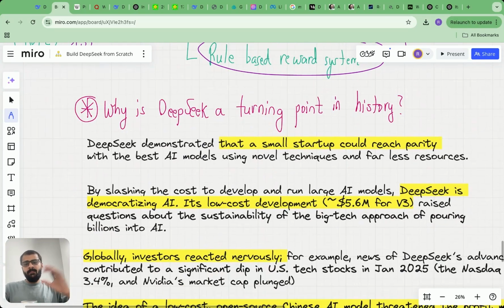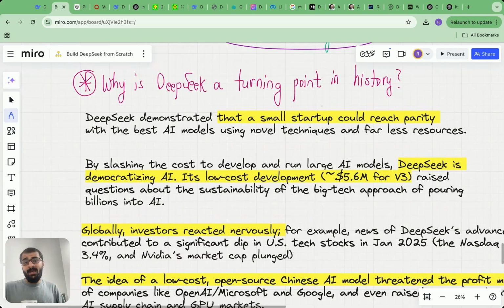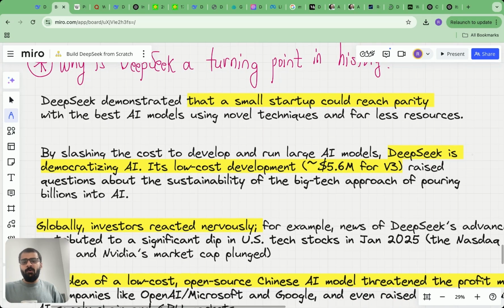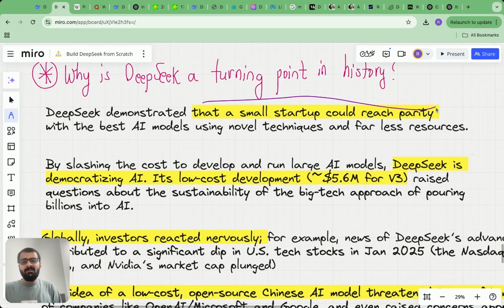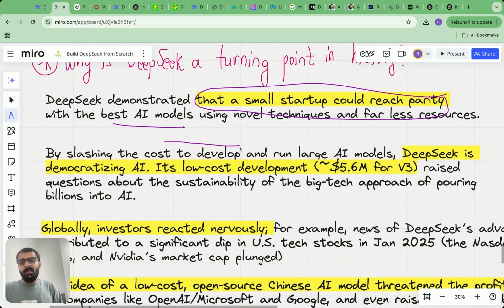Now let's come to the last two sections of today's class. First is, why is DeepSeek such a turning point in AI history? And I believe it is a turning point because of the following reasons. It is the first time that a small, scrappy startup has reached parity with the best AI models using novel techniques and far less resources. They have slashed down the development cost. Although it's not as low as $6 million, I believe it's still quite low compared to what big corporations like GPT or Meta's Llama, etc., use to train their models.